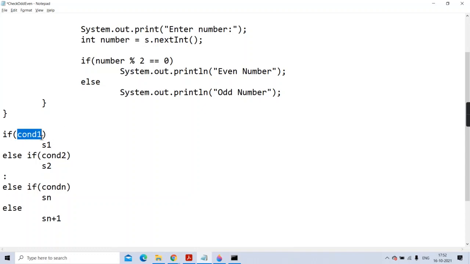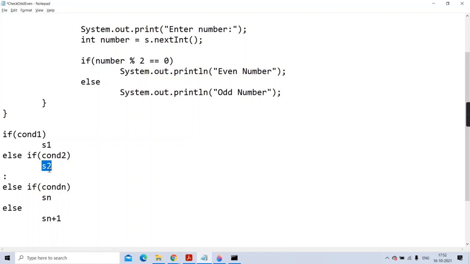So condition 1 is pocket money greater than 1000, true, statement 1. And what is statement 1? Go to movie. But if the pocket money is not greater than 1000, it will check the second condition, whether pocket money is greater than 500. Yes, so we'll go to a cafe or a restaurant.